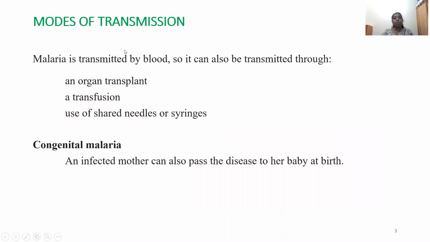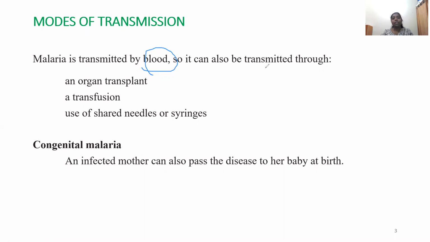That is the modes of transmission. Now we have seen it is the vector, the Anopheles mosquito, that carries it from one person to another. That means malaria is transmitted by blood. If the Plasmodium parasite is in the blood, it can be transmitted to any other person to whom this infected blood goes.